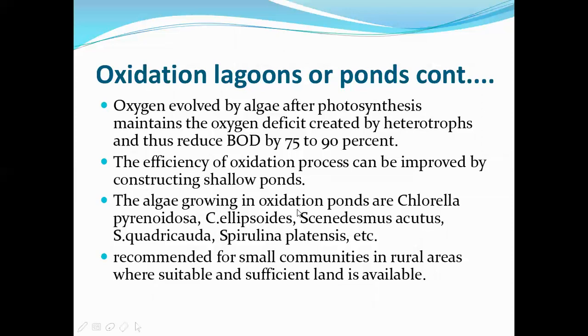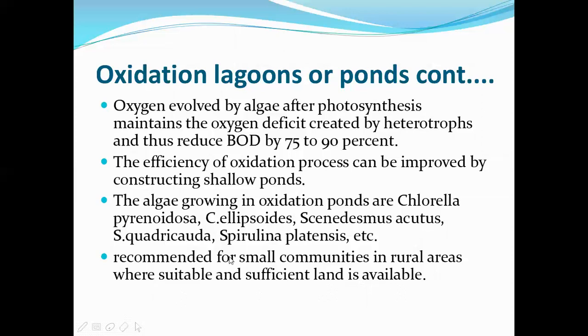The algae growing in oxidation ponds are Chlorella pyrenoidosa, Chlorella ellipsoides, Scenedesmus acutus, Scenedesmus quadricauda, Spirulina platensis. These are different algae which are able to grow in these oxidation ponds, and this is recommended for small communities in rural areas where sufficient land is available.